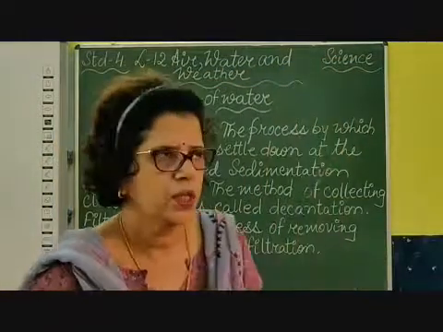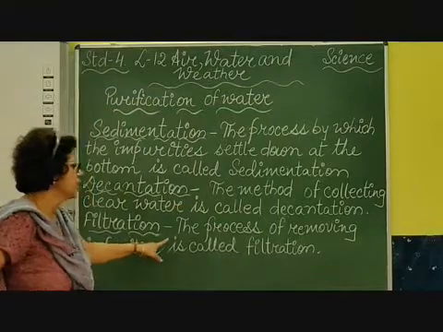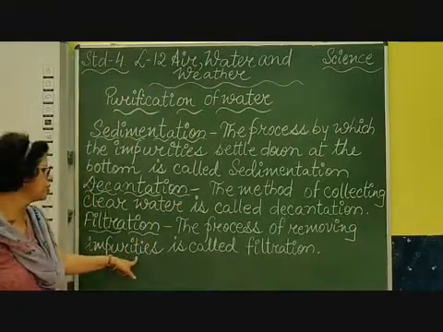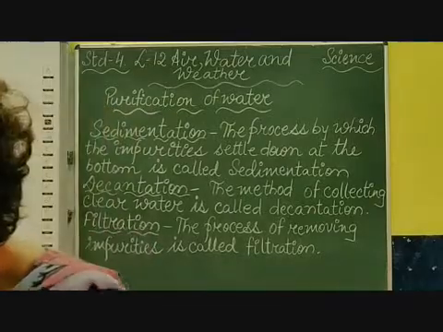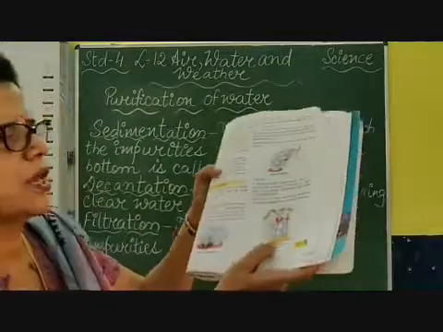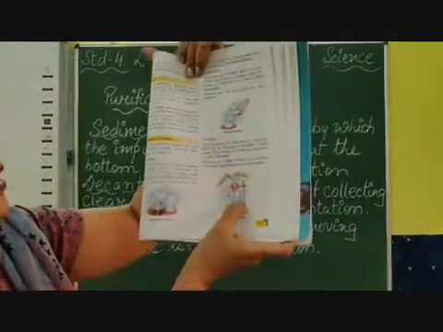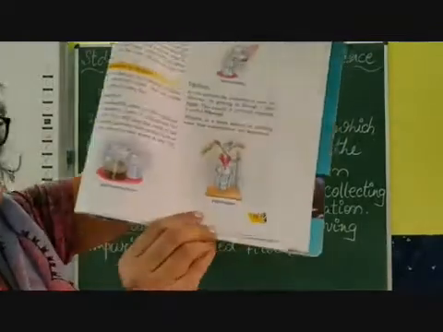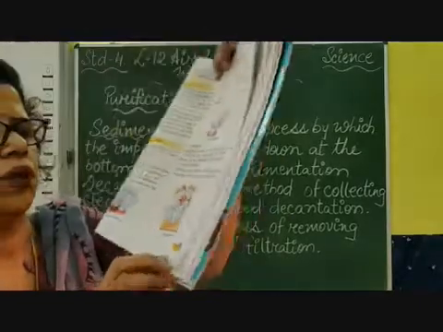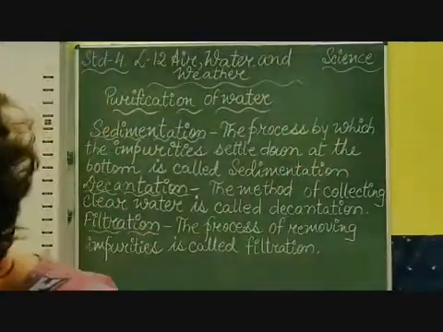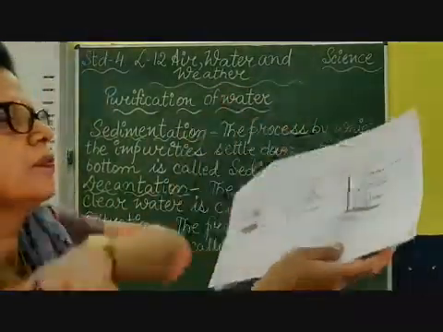The process of removing impurities is called filtration. As you can see, the filter paper here, this process is filtration.